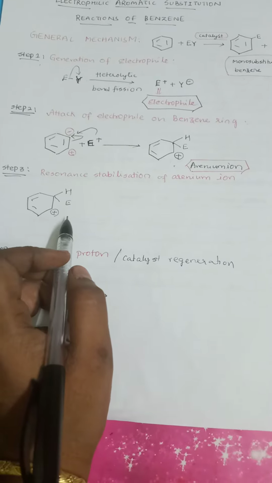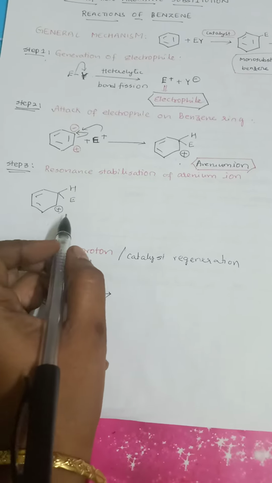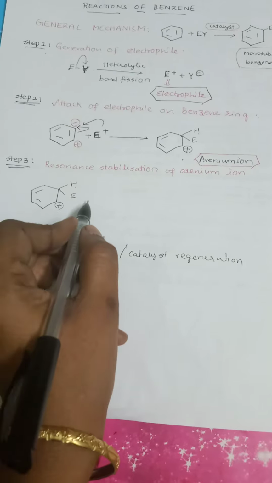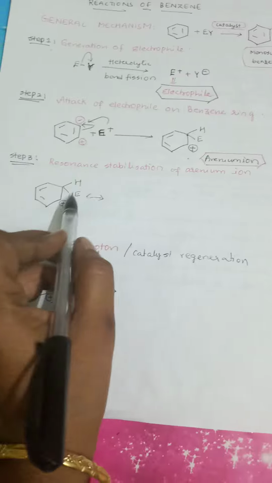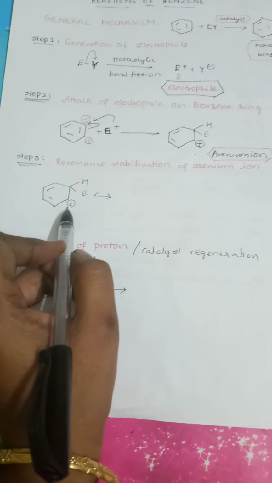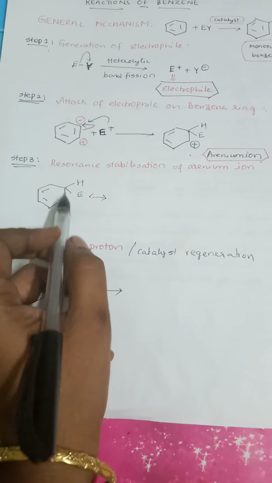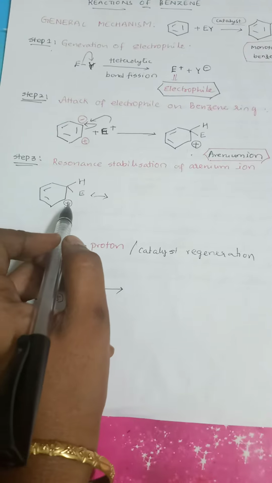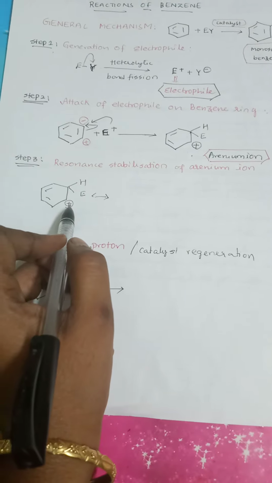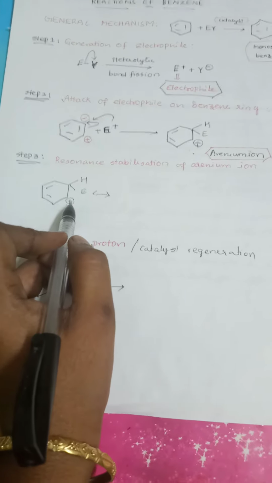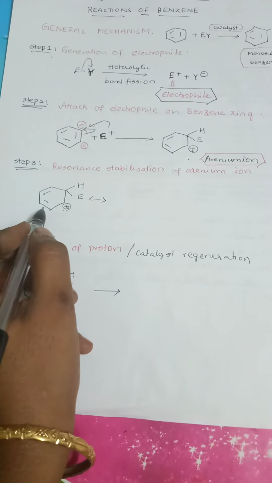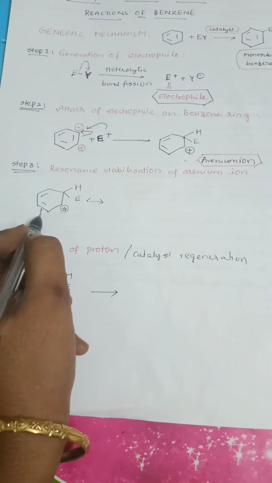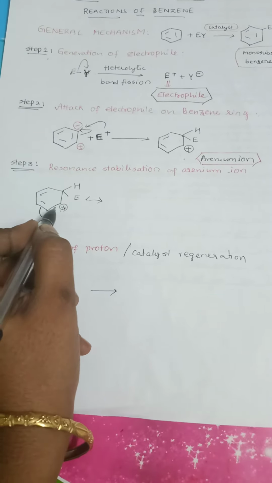Clearly and carefully please follow this resonance stabilization. It is very, very important, and it is a bit tricky also. If you understand the trick, you can easily memorize it. See here, this is the arenium species which has been formed as a part of step 2, and because of the incorporation of this positive charge, this benzene nucleus has turned unstable because it has lost its resonance. So to regain the stability, what does it try to do? It tries to neutralize the positive charge on this particular carbon.